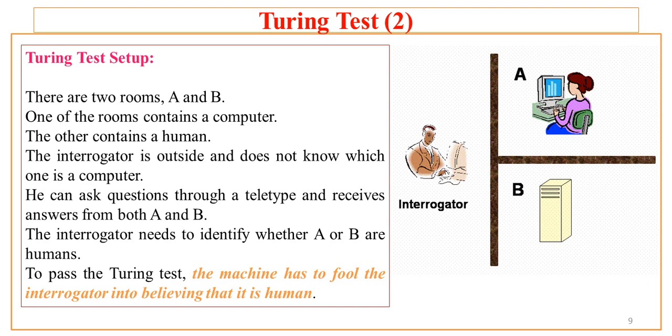Now, if the machine fools the interrogator into believing that it is a human, then that machine passes the Turing test. This is a very simple test which Alan Turing carried out and tried to prove that a machine is an intelligent program which behaves like a human being.